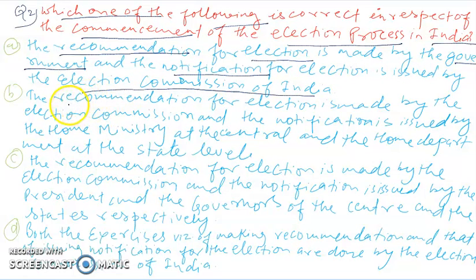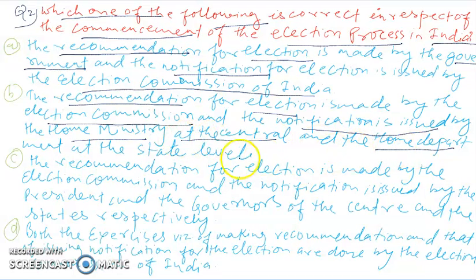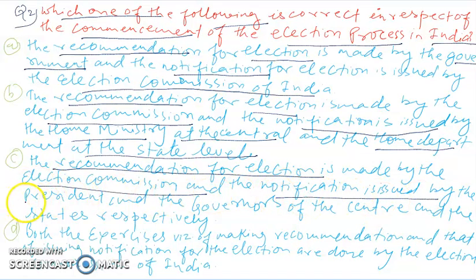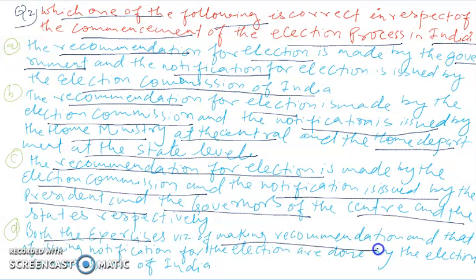The second option says the recommendation for election is made by the Election Commission of India, while the notification is issued by the Home Ministry at the central level and the Home Department at the state level. Third option says the recommendation for election is made by the Election Commission of India and the notification is issued by the President at the central level, while the Governor at the state level. And D option says both the exercises, that is making recommendation and issuing notification for election, are done by the Election Commission of India.